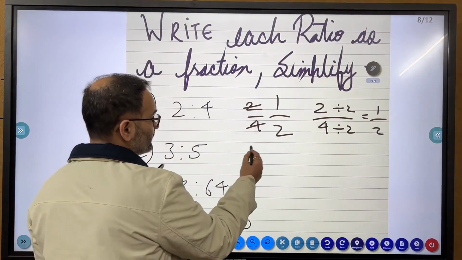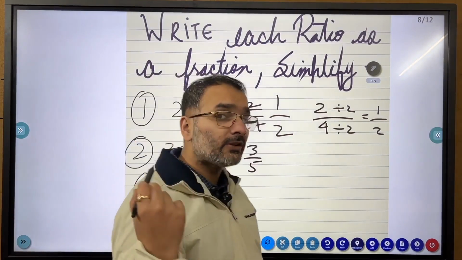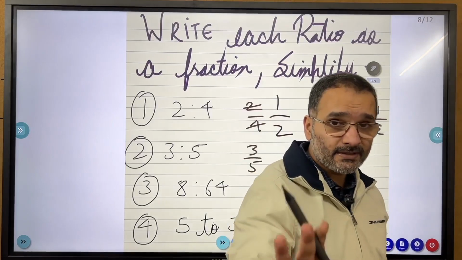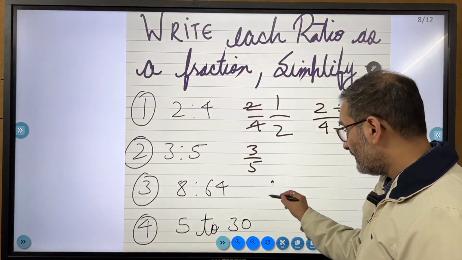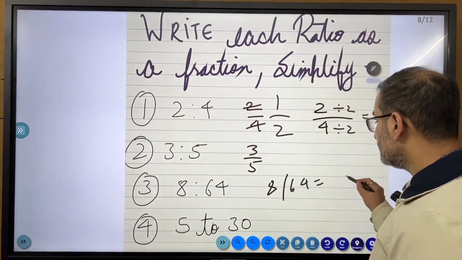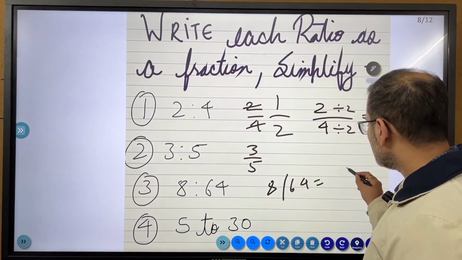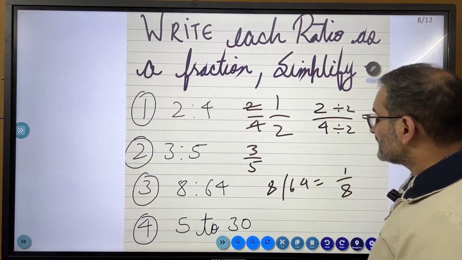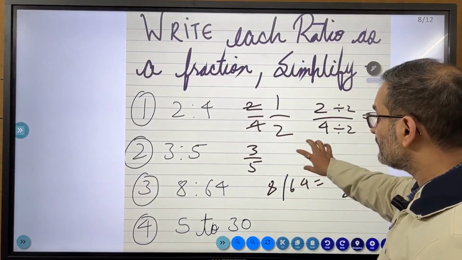Next, 3:5, so 3/5. No division is possible here. If it were 3:6, it would become 1:2. Hopefully it is clear. Here nothing cancels. But 8/64: 8 8s are 64, so this is 1/8, right? We have simplified the ratio to its base form.